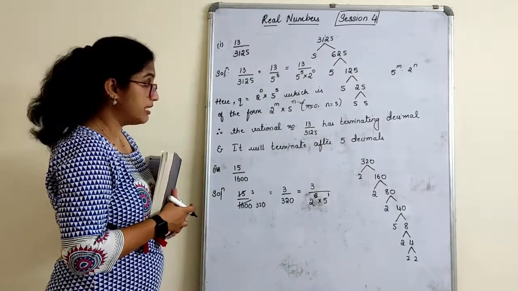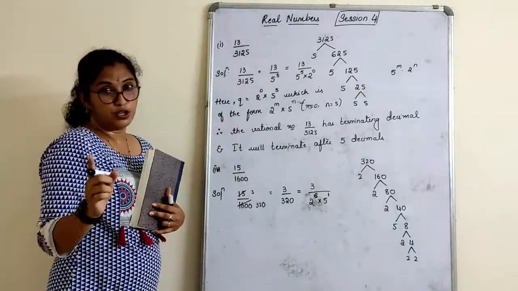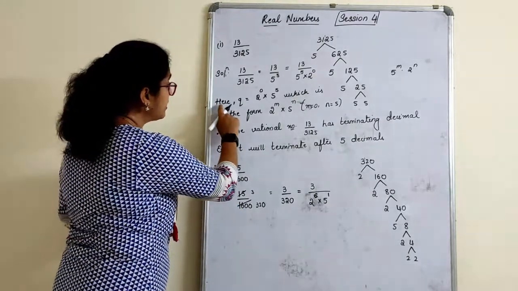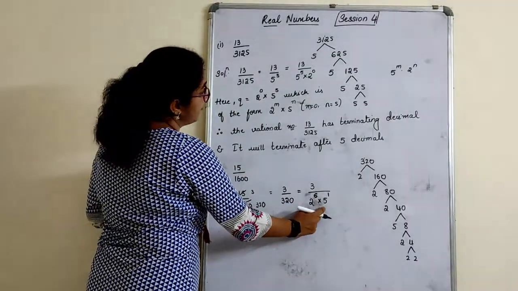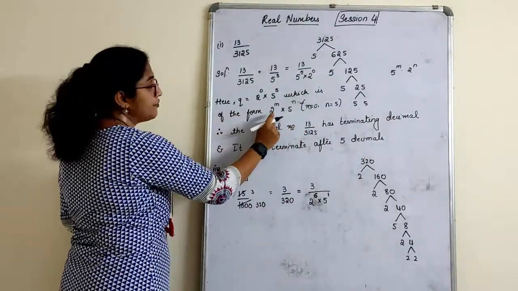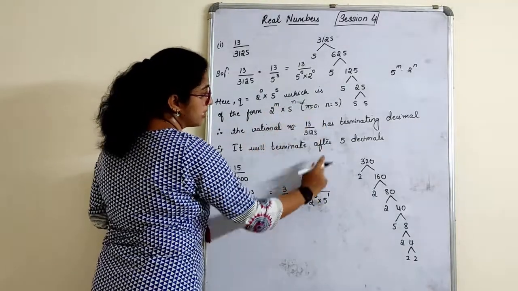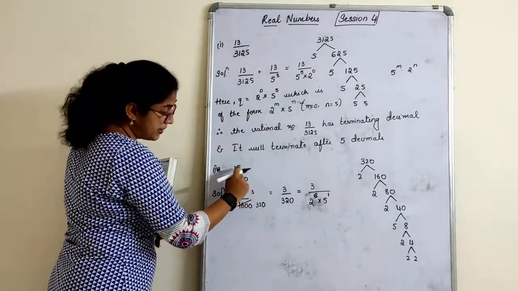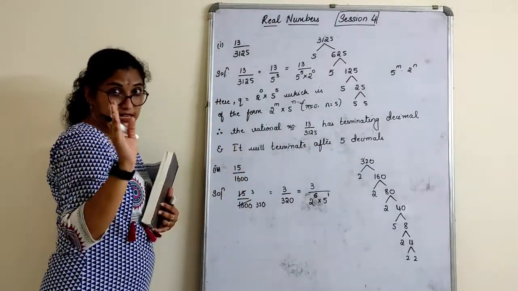Do you think it is terminating? Yes, it is terminating. So now, I am not writing these steps children. Now you have to write it. I will only leave it till here. Right? Now what will you write? Here, q is equal to 2 raised to 6 and 5 raised to 5, which is of the form 2 raised to m and 5 raised to n, where m is equal to 6 and n is whatever your value is. Therefore, the rational number 15 by 1600 has a terminating decimal.